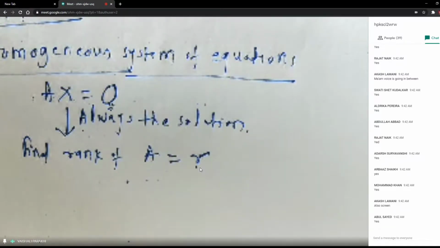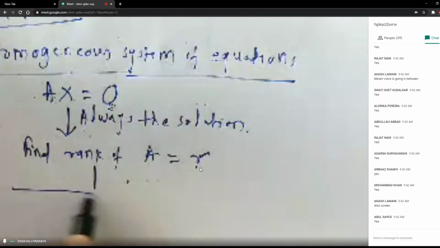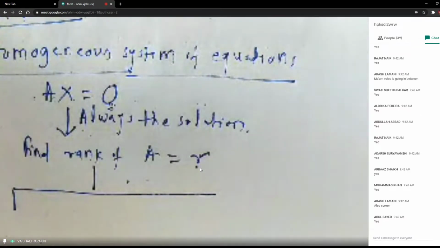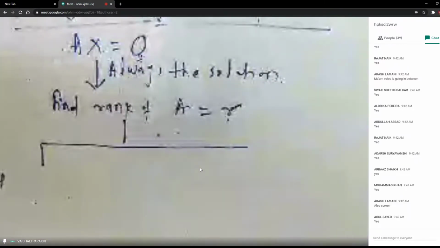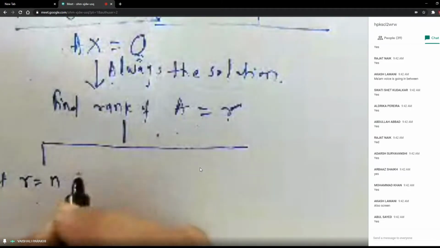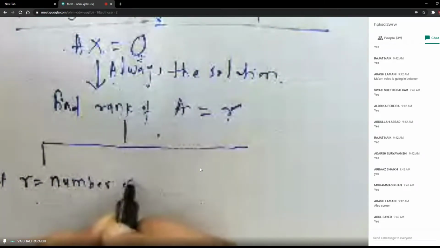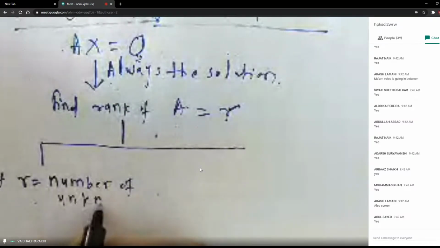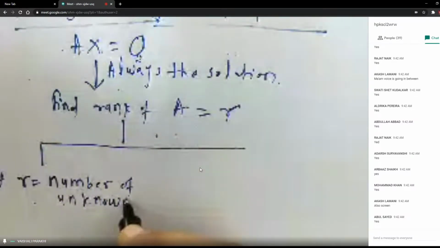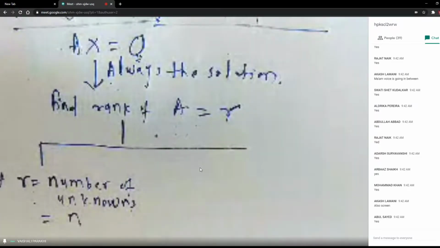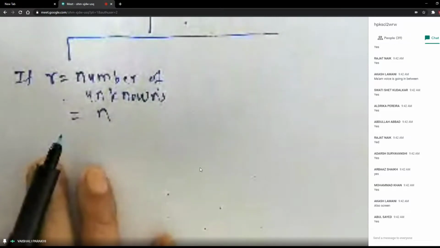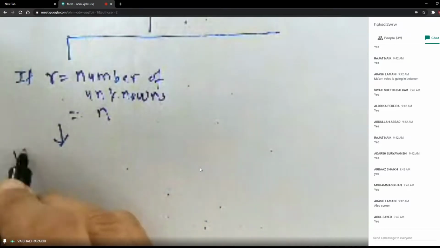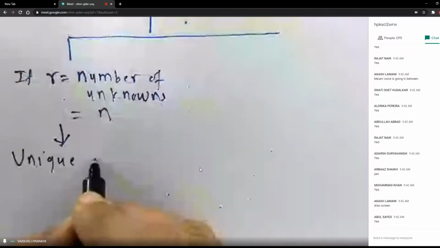Now, once you find out R, there are two cases. Okay. The first case is if R is equal to N, that is the number of unknowns, which is denoted by letter N. Now, if this is the case, then you have the unique solution.